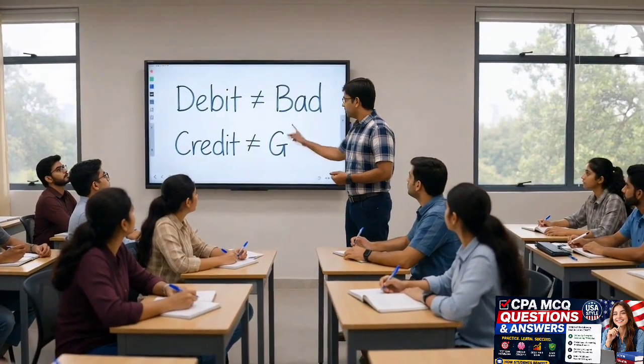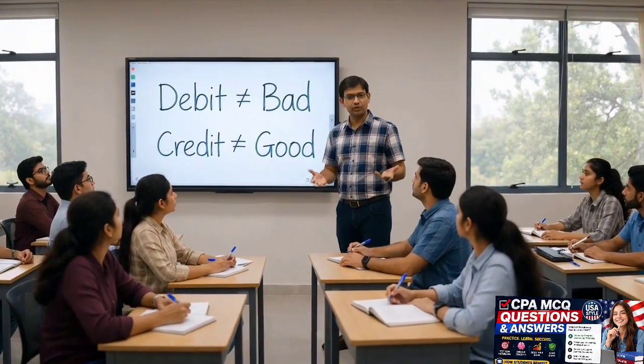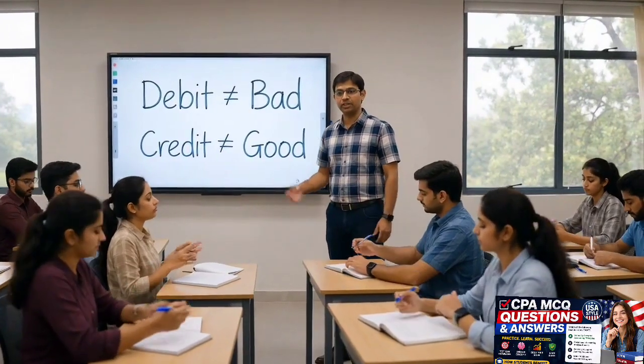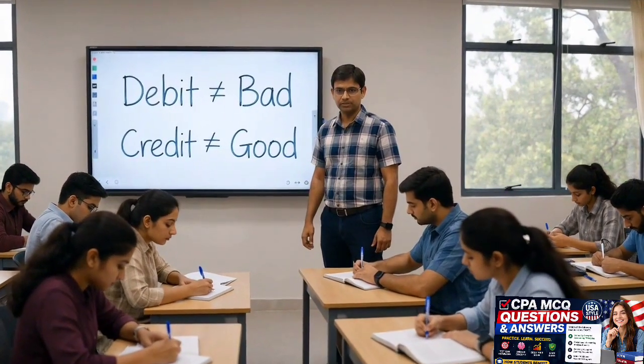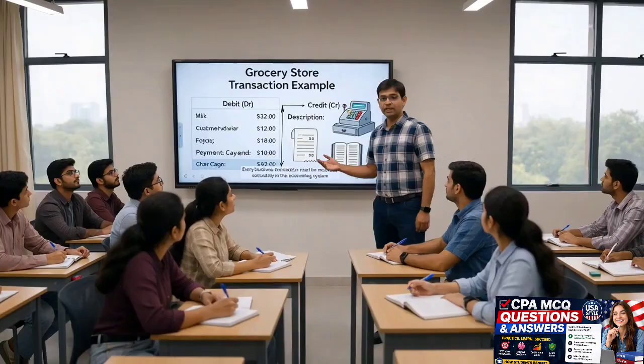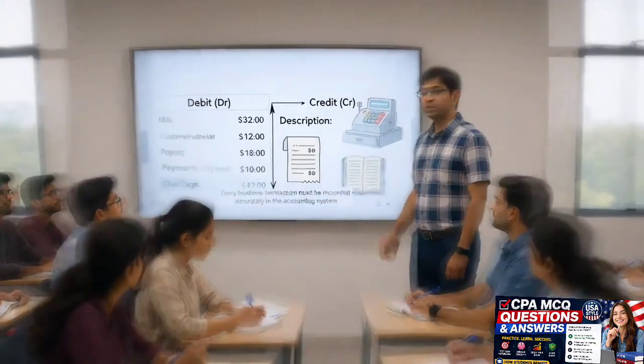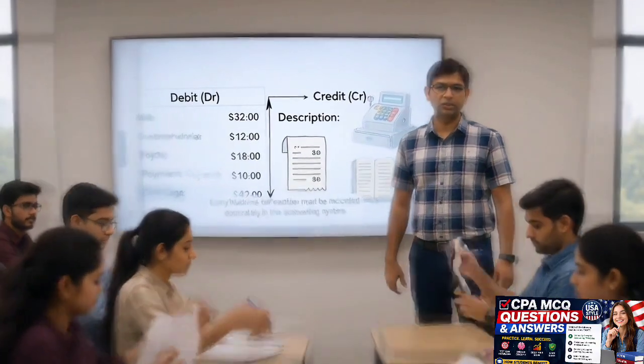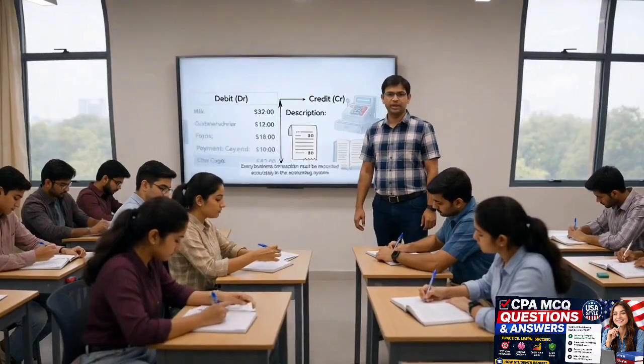So, you see, debit doesn't mean bad and credit doesn't mean good. These are just accounting terms, not value judgments. So, as you can see, the T account has 2 sides. The left is debit or DR and the right is credit or CR. Let's work through a simple example together.